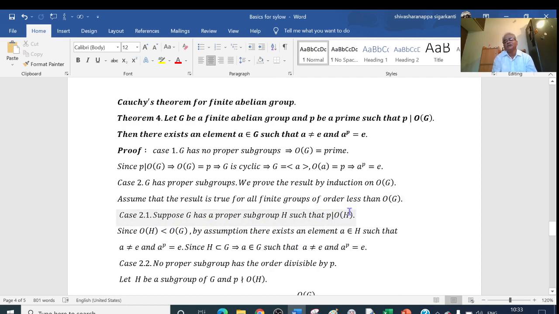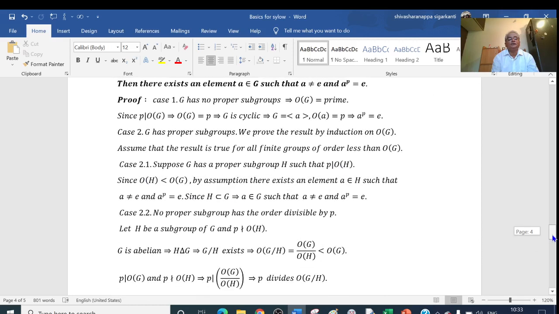We have considered this. Now in 2.2 we consider that P does not divide the order of H. That is, H is a proper subgroup of G and P does not divide the order of H. So in the second case 2.2, no proper subgroup has order divisible by P. Let H be a subgroup of G and P does not divide the order of H. Now here we have P divides the order of G and P does not divide the order of H.